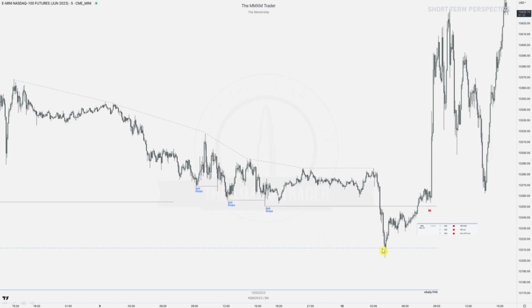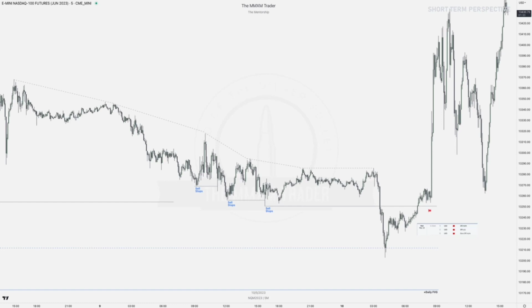and more importantly we hit that discount array, internal range on the daily. Now we want to look for that external range on the daily. And with all these buy stops being engineered prior to that news release, it's highly likely we have one-sided continuation with the news release. So like this you can anticipate price action to go one-sided, or that we have a Judas swing before that news release happens.